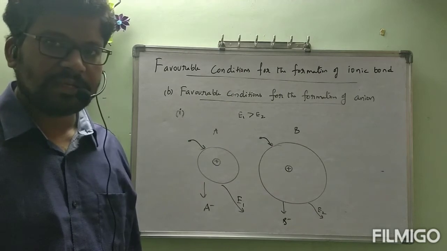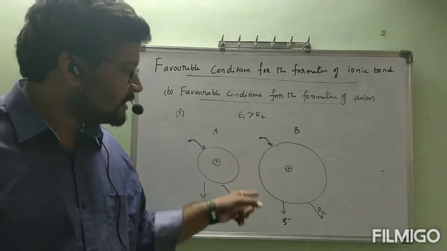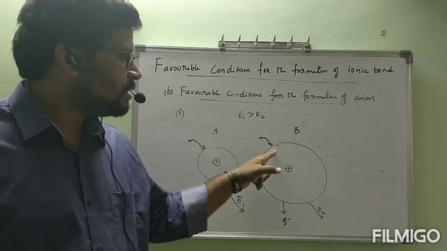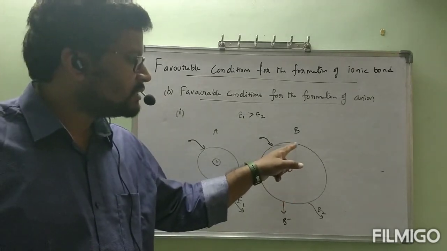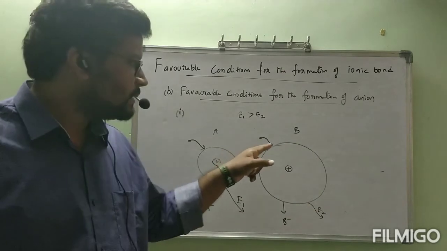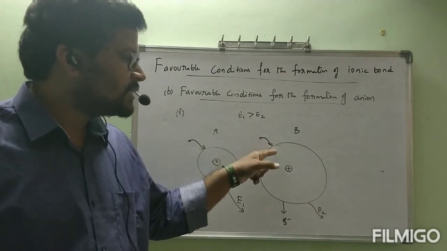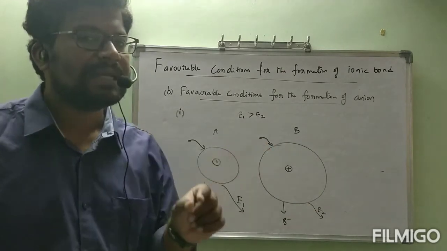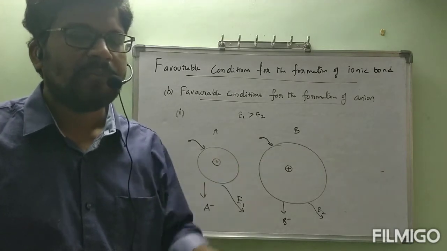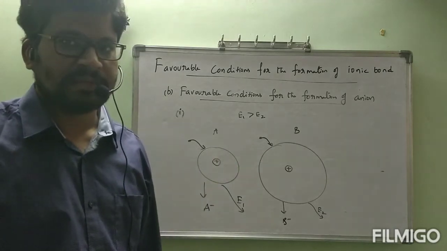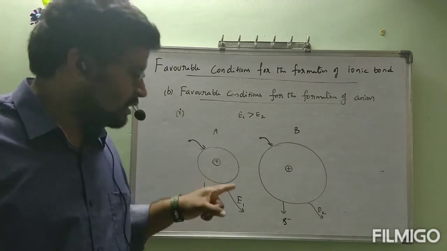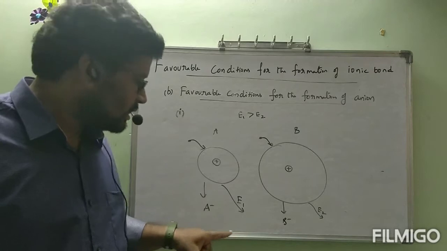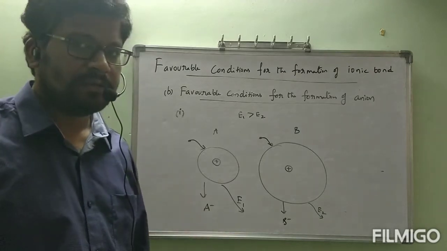You understood, I think? This is a big atom. From the nucleus to the outermost shell, the distance is more. Electrons, even though they are present, are freely present. So repulsions between the already present electrons and the newly coming electron will be less. If repulsions are less, the amount of energy released is also less. If repulsions are more, the amount of energy released is also more. If more energy is released, it will form a more stable anion.